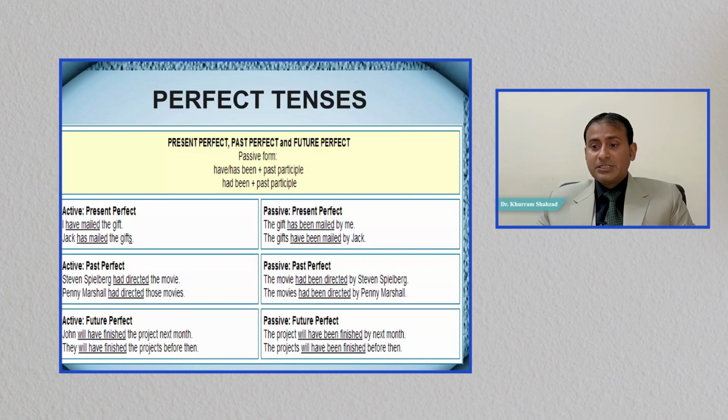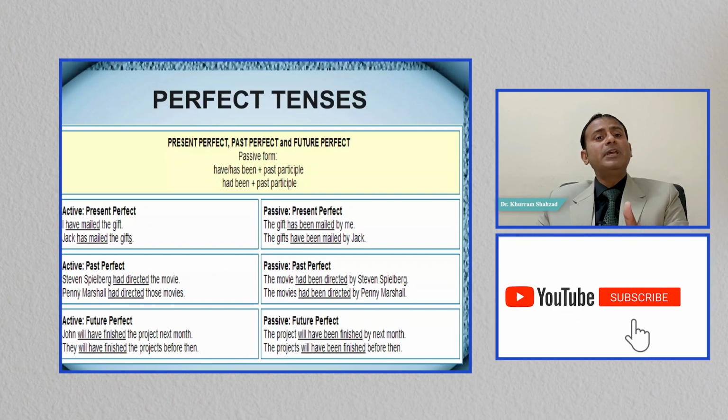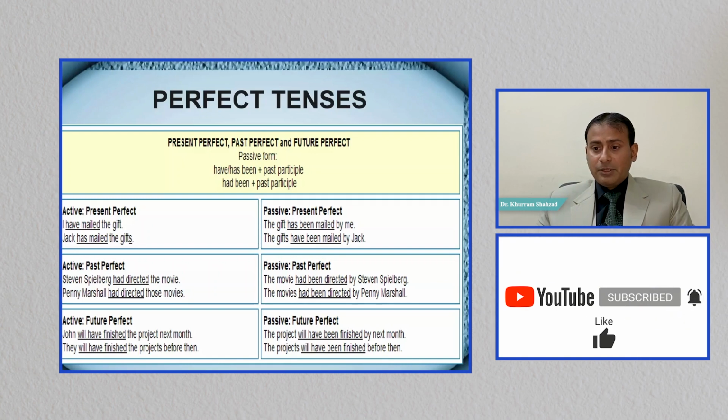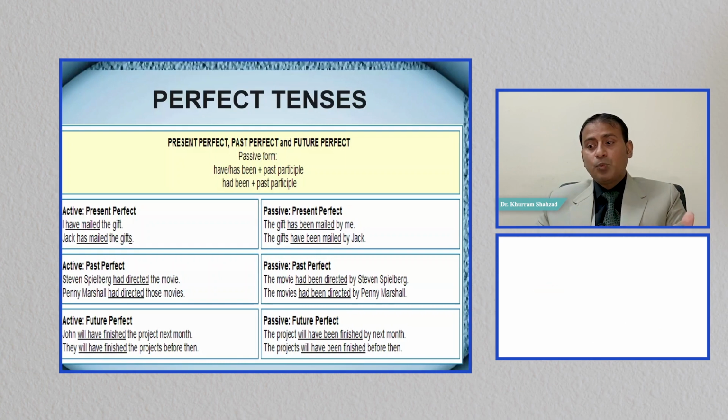Past perfect. Stephen had directed the movie. The movie had been directed by Stephen. The movie had not been directed by Stephen. Had the movie been directed by Stephen? Future perfect. John will have finished the project next month. The project will have been finished by next month. They will have finished the projects before then. The projects will have been finished before then.